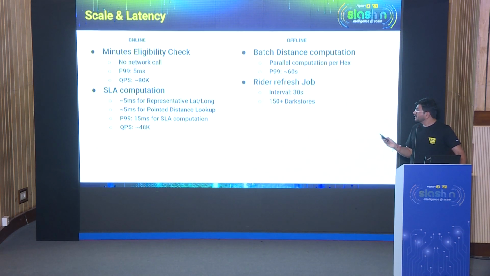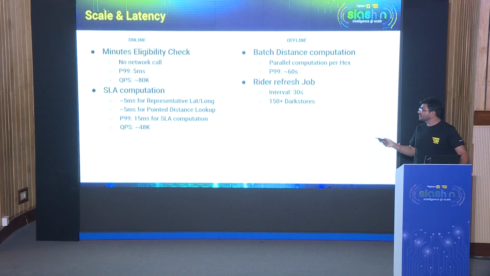Apart from that, the rider refresh jobs generally happen every 60 seconds, and we are doing this for 150 plus dark stores. Based on this offline computation, whenever a request comes for a particular dark store, we first do a minute check. That is roughly about 80,000 QPS, but given that it is no network call, we are able to index it and compute it in 5 milliseconds.